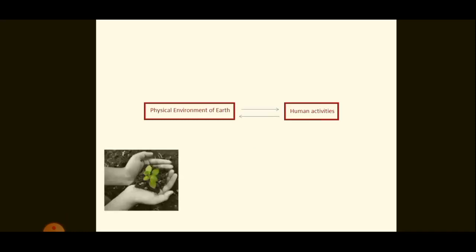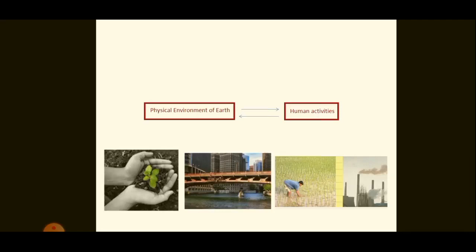That means the physical environment of the Earth and the human activities both are interrelated. In geography, we will study about the physical environment of the earth, human activities, and the interactive relationship between these two.